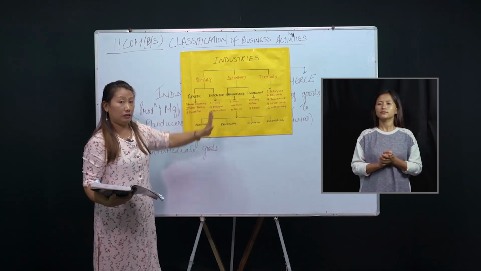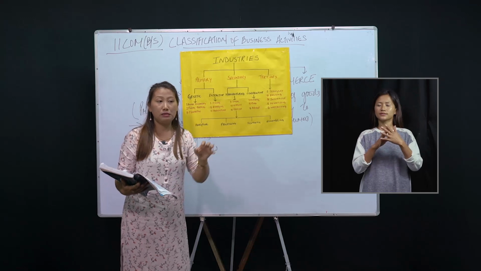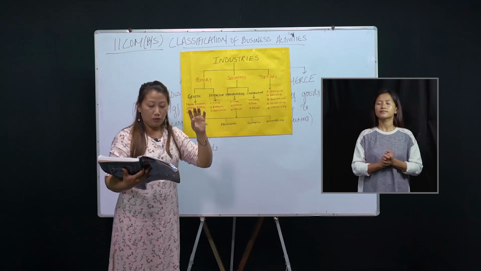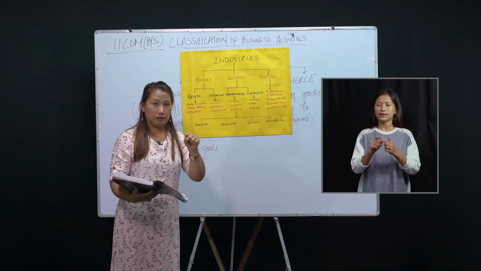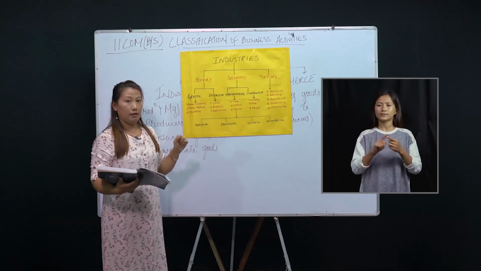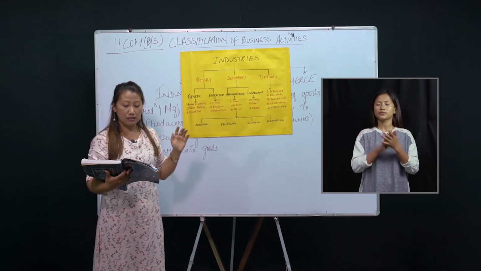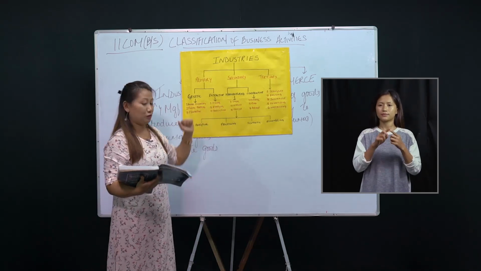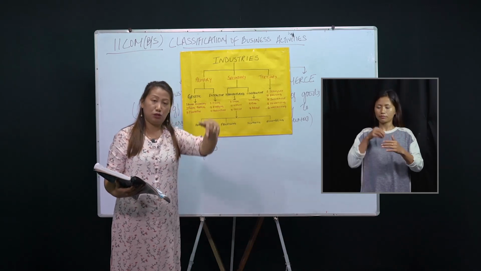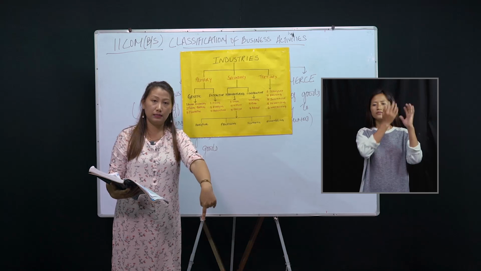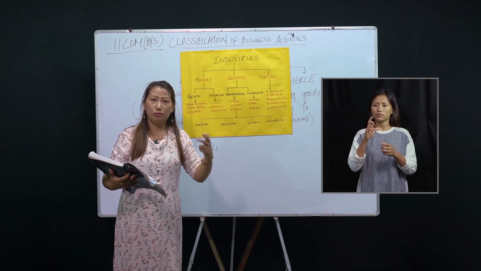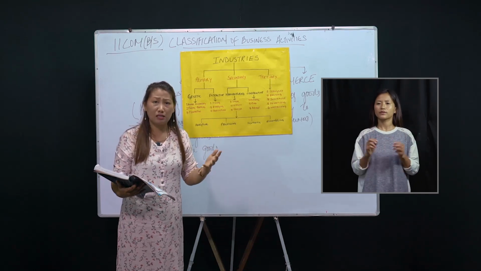Coming to the extractive industry. By the word extract we mean taking out, isn't it? So extractive industries refer to those industries where things are extracted out from the earth. Some examples: mining. Mining is an example of extractive industry because mining means extracting buried material below the earth's surface. That means miners drill the earth, and from there they get gold or diamonds or precious stones or some valuable minerals, isn't that?